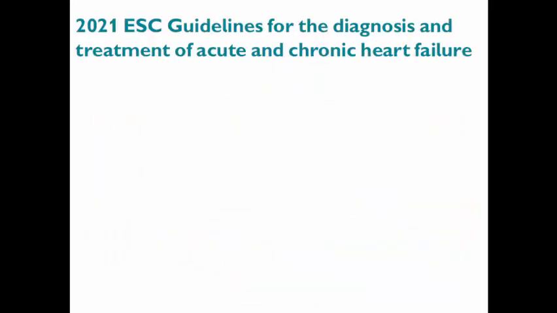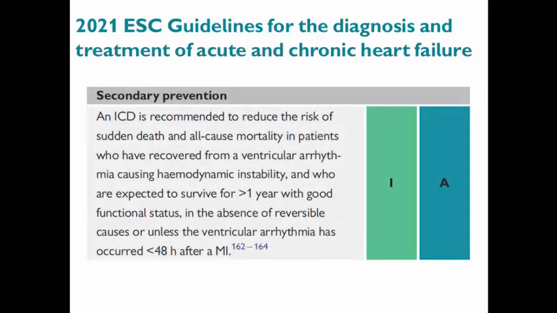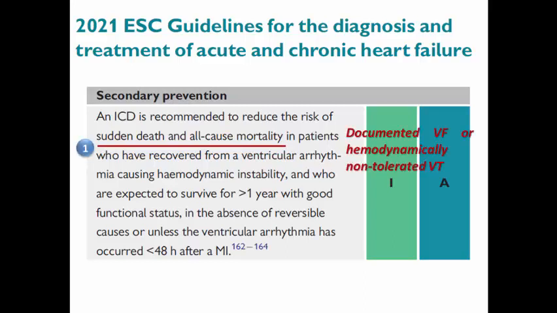Regarding secondary prevention, in the 2021 guidelines for heart failure, it was indicated also to reduce the risk of sudden death and all-cause mortality in patients who recovered from a ventricular arrhythmia causing hemodynamic instability, like documented VF or hemodynamically not tolerated VT, who are expected to survive more than 1 year with good functional status, in the absence of reversible causes, or unless the ventricular arrhythmia has occurred in the first 48 hours electrical instability period after MI. So this is a clear indication for secondary prevention in the 2021 guidelines.